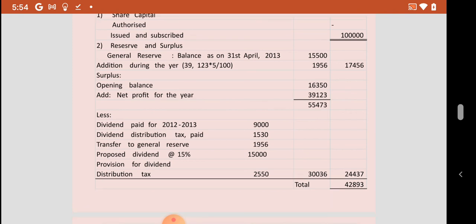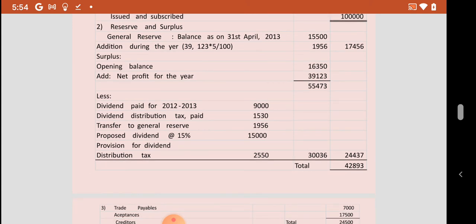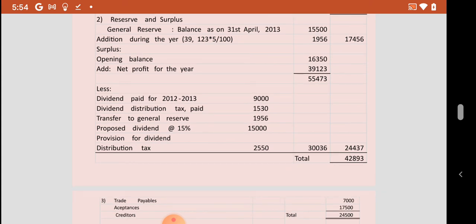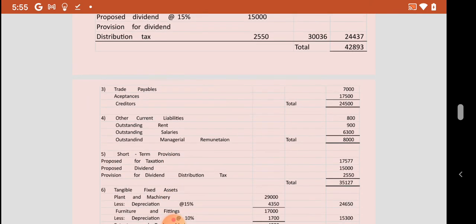We have added, and from that we have deducted dividend paid for 2012-13 9,000, dividend distribution tax paid 1,530, transfer to general reserve 1,956, proposed dividend at 15% amounting to 15,000, provision for dividend distribution tax 2,550. So the total of reserves and surplus amounts to 42,893.